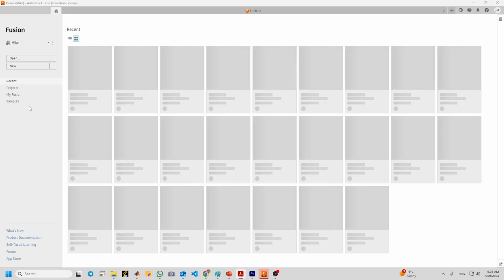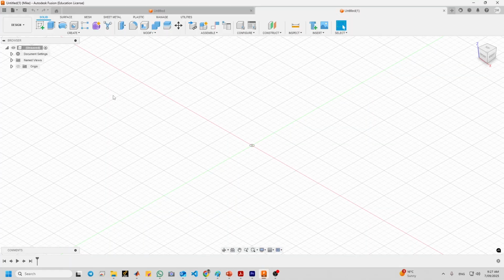Okay, use either education license or 30-day trial. So in the first step, it might take some minutes or might be seconds, and you can just click on new if you see this page, and we just wait. If before this you might see some other things, you can just click one of them. Do not worry. When you sign in for the first time, you might see some other stuff. You just need to click on one of them. That's it.